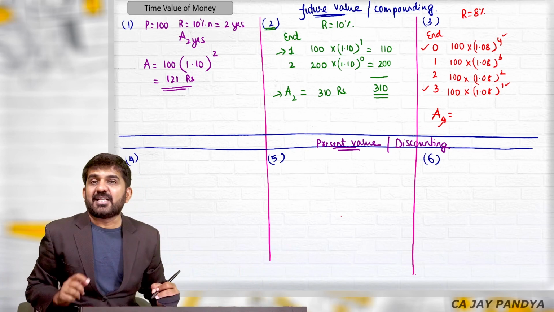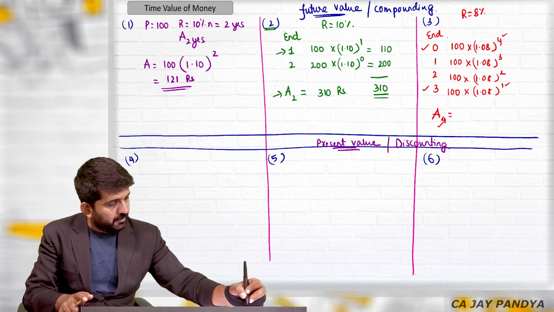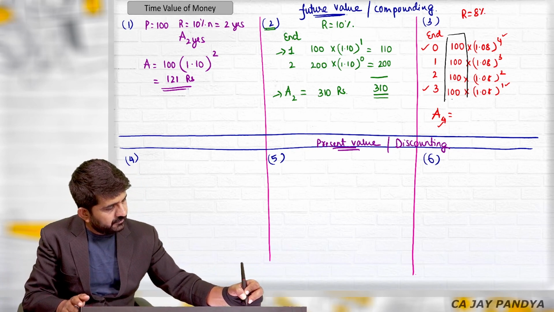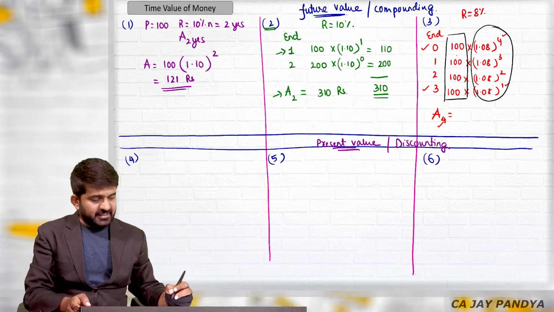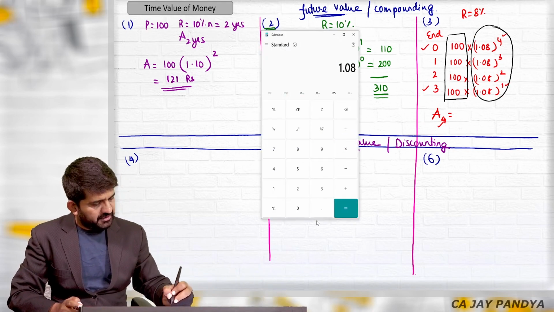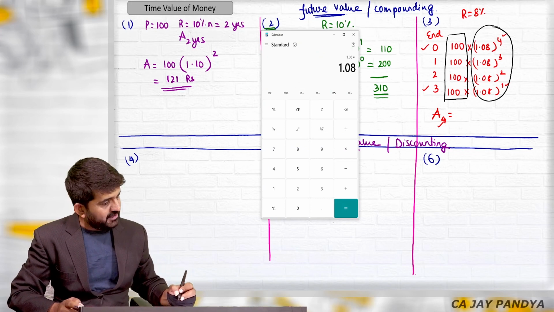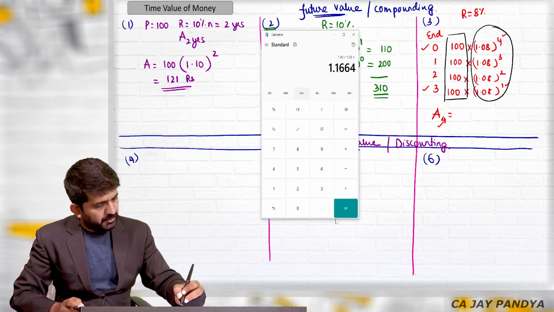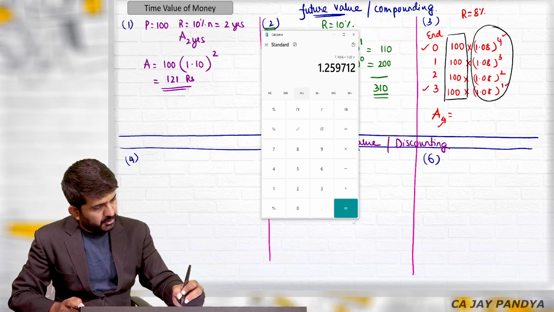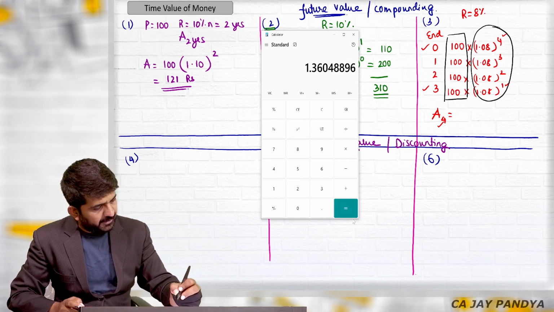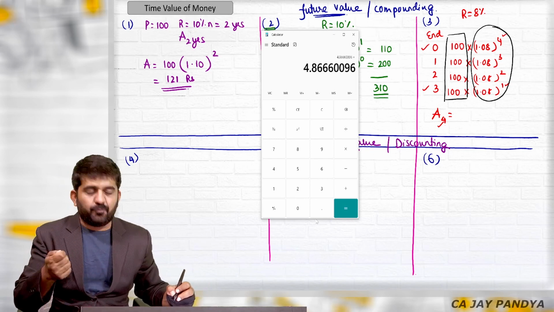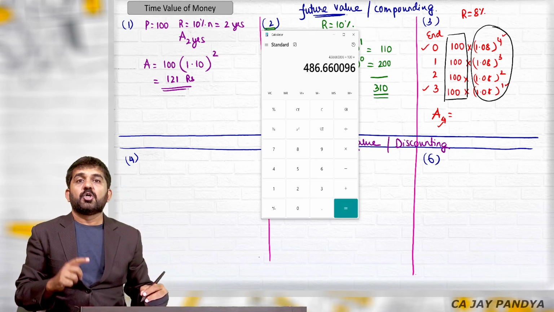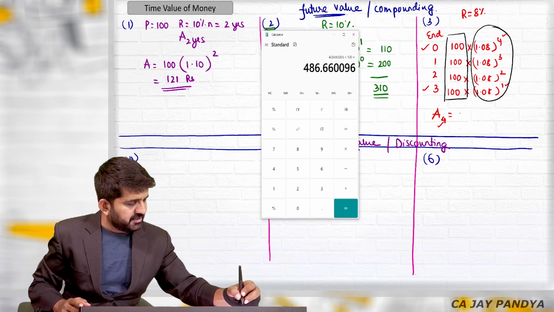How to find out this answer? I will be taking 100 common, and thus I will be finding it out on the calculator. Very easy. 1.08 is equal to, M plus, multiplied by, is equal to, M plus, is equal to, M plus. MRC multiplied by 100, only 100, because we have taken 100 common. 486.66.